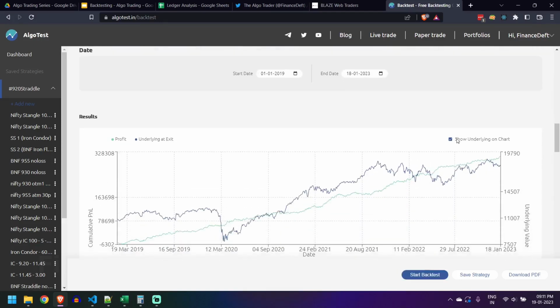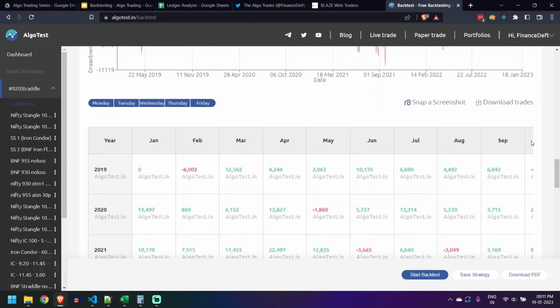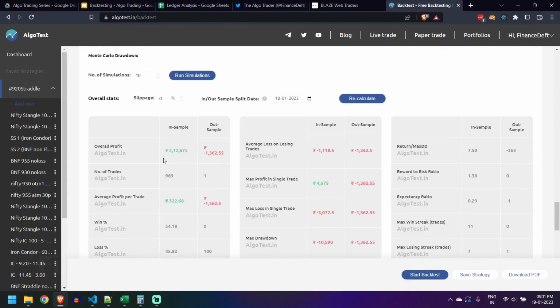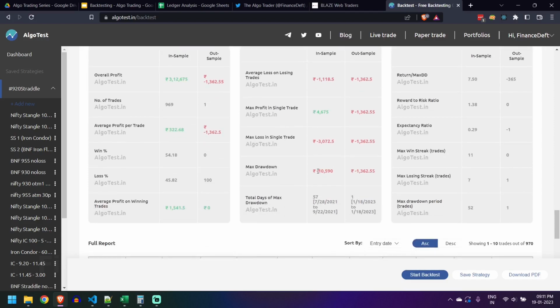So the backtest has completed. Let us see the results. Earlier, if you remember, the profit was around 3.27 lakhs, and now it is 3.12 lakhs. It has reduced by 10,000, but the main thing to consider is the drawdown. Drawdown has come down to 10,000. Earlier it was 20,000, now it has come down to 10,000. That is, drawdown is reduced by half.